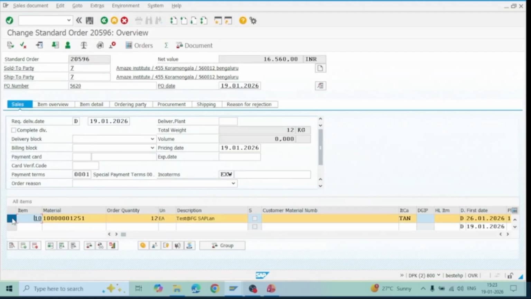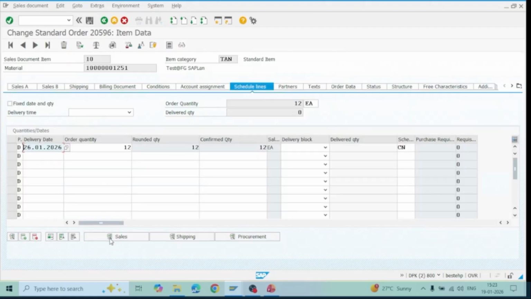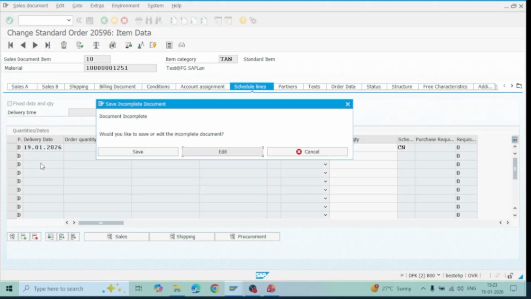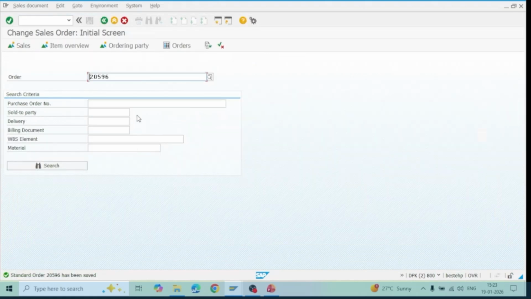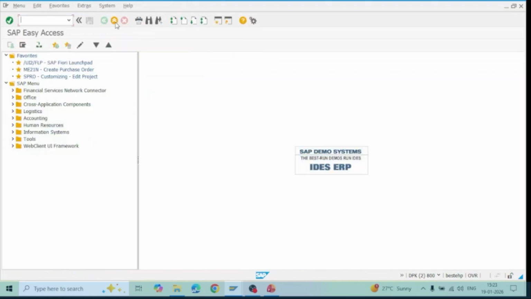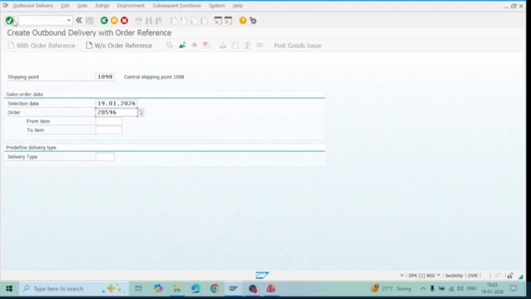Select the item, go to the schedule line. The delivery date here also needs to be changed. Enter, save it. The delivery date has been changed, and now we will do the delivery over here. Then enter.